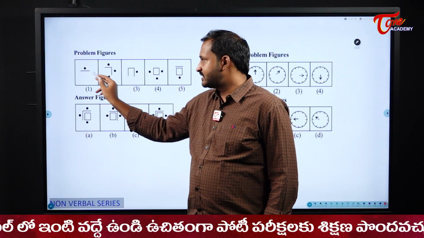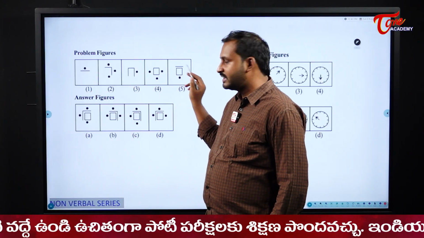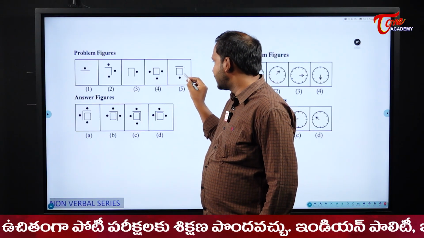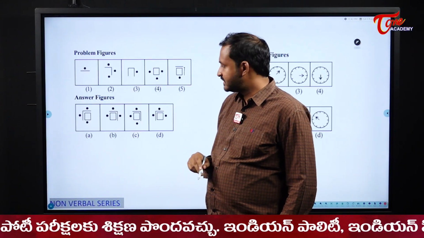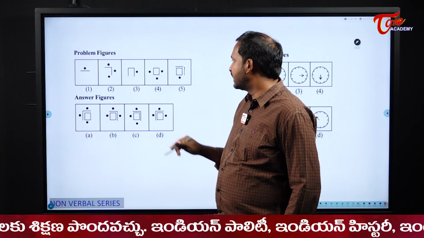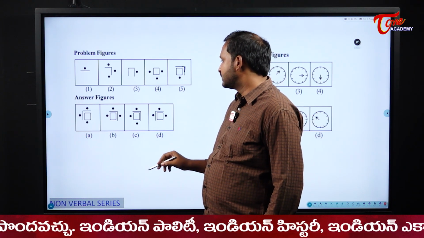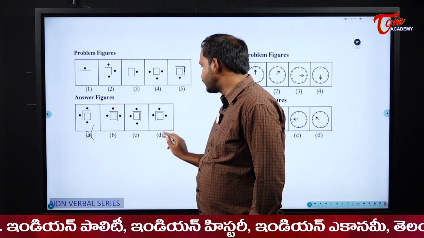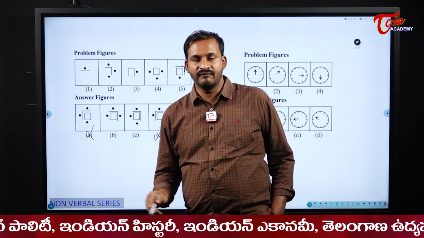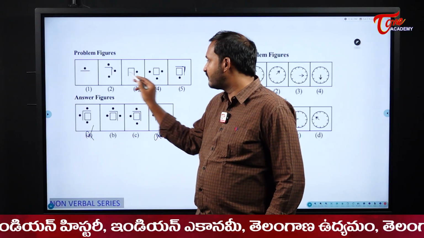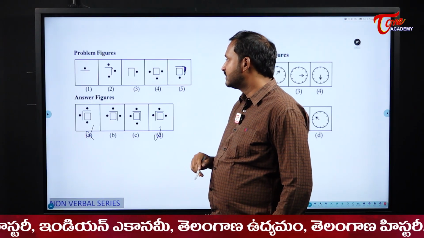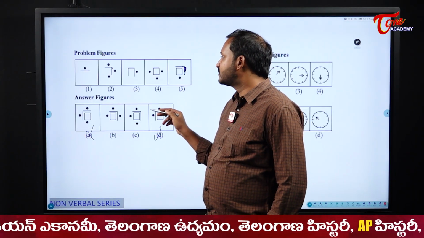Next see here, first 1 line, 2 lines, 3 lines, 4 lines, 5 lines. Next it should be 6 lines, right? So I should have a right side line. So this one has gone wrong and this one has gone wrong. Why? Because there I have a left side line. Because see, the extension started from the right. So a right side line.